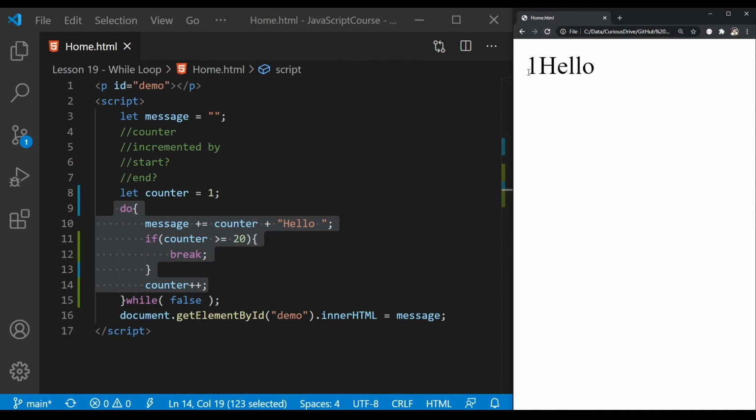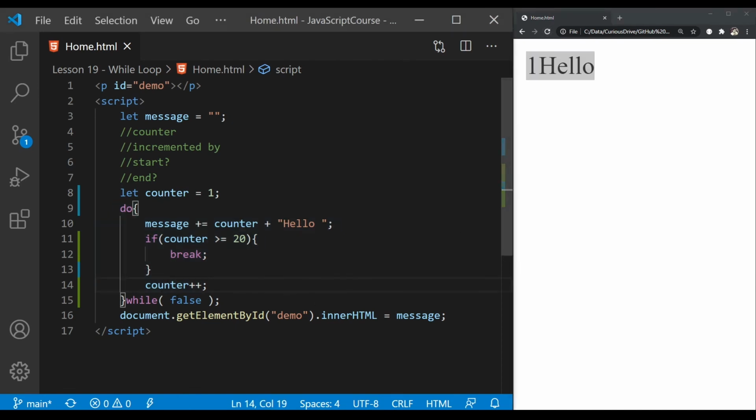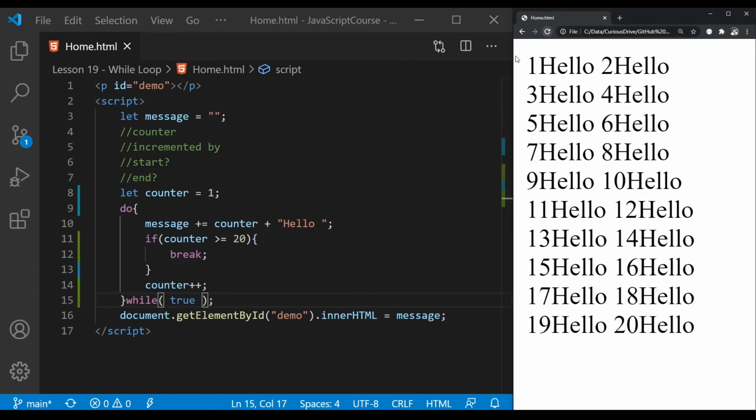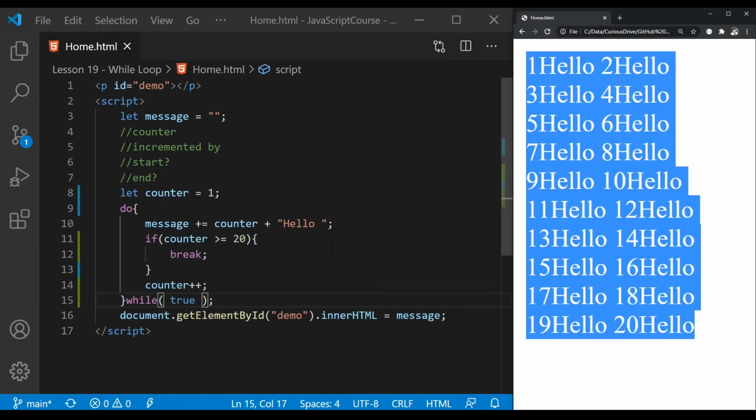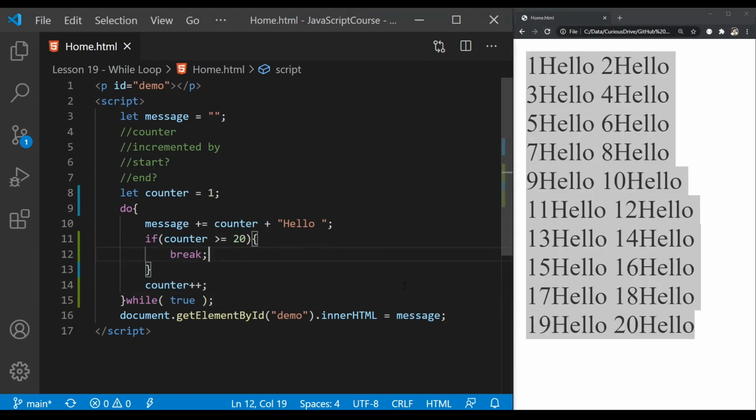So if I refresh this now, it's going to print one hello, and it's going to get out of the loop because this is false now. And if I pass true, then it's gonna work like it did before. If I refresh the page, it's gonna print hello 20 times. So this is how you can use while and do while.